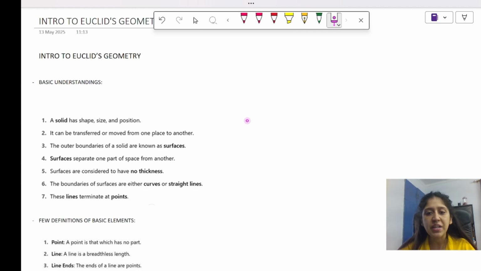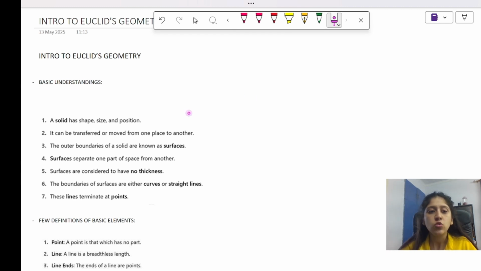ठीक है, अब बहुत basics से I'm gonna start, because I have to tell you what the basics are. This is way different from what we did in coordinate geometry. Coordinate geometry में हमने देखा था कि equation क्या होती है, how to plot that, how to make a line, what is the nature of the line, है ना, हमने ये सब सीखा था. But इस chapter में we don't have to see all of that. The aspect of this chapter is different.